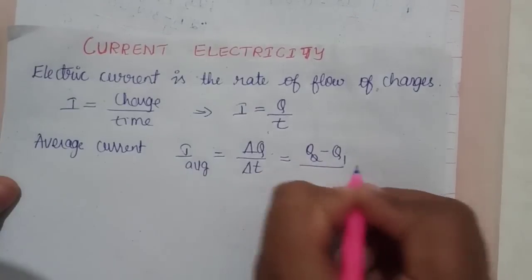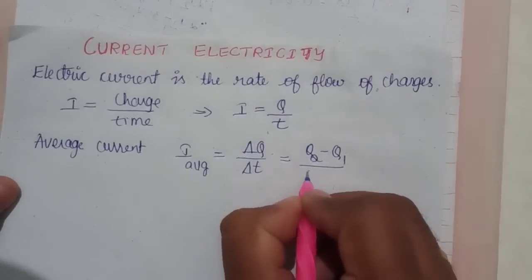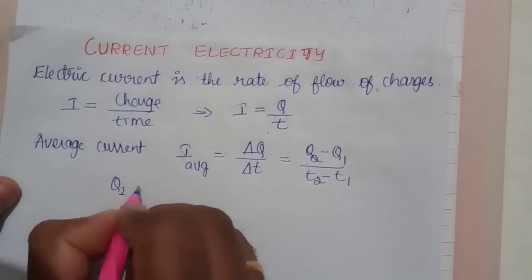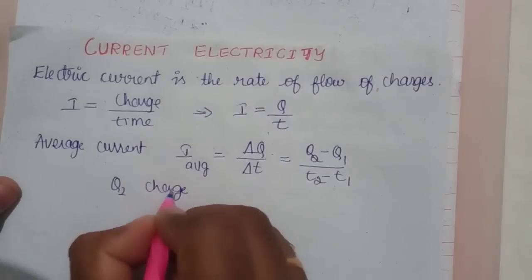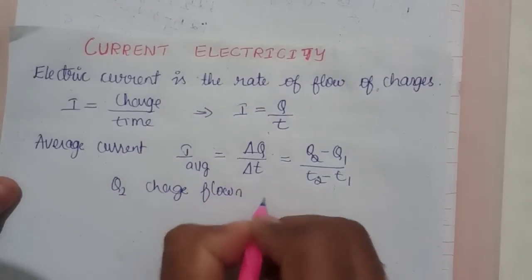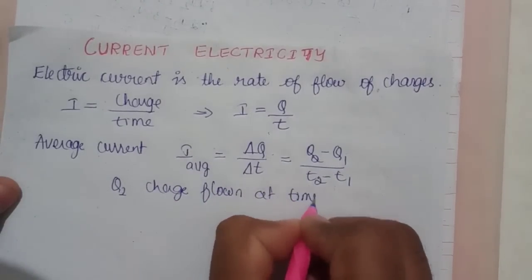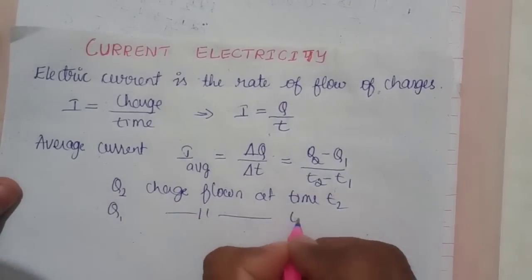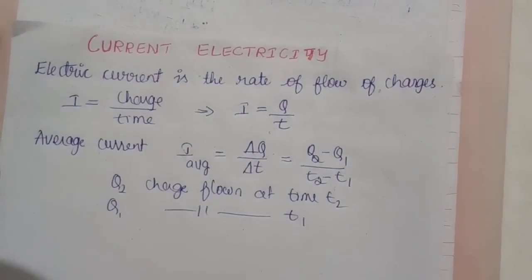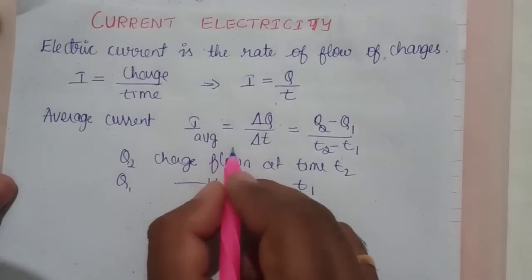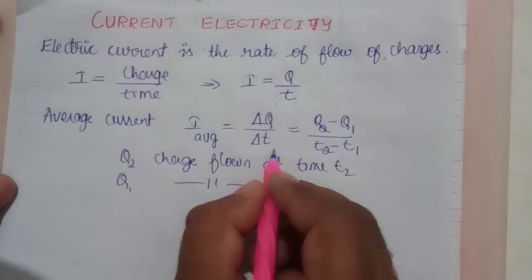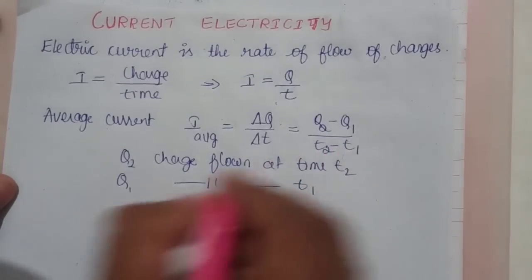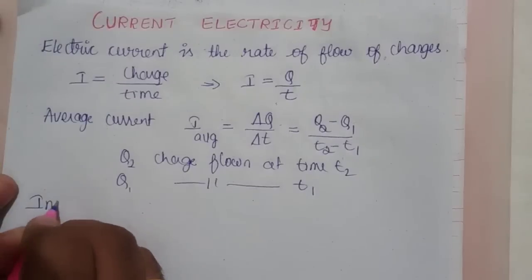Therefore we can write it as Q2 minus Q1 divided by T2 minus T1, where Q2 is the charge flown at time T2, and Q1 is the charge flown at time T1. This is a very important formula: I average is equal to delta Q divided by delta T is equal to Q2 minus Q1 divided by T2 minus T1. And we have one more, that is instantaneous current.